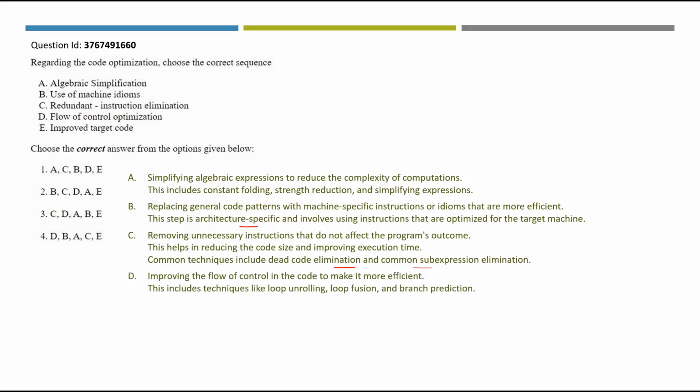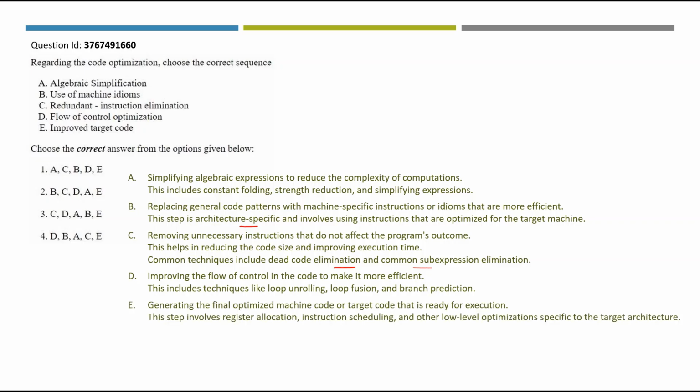What about flow of control optimization? This is improving the flow of control in the code to make it more efficient. This includes techniques like loop unrolling, loop fusion and branch prediction. What is improved target code? Generating the final optimized machine code or target code that is ready for execution. This step involves register allocation, instruction scheduling and other low-level optimizations specific to the target architecture.